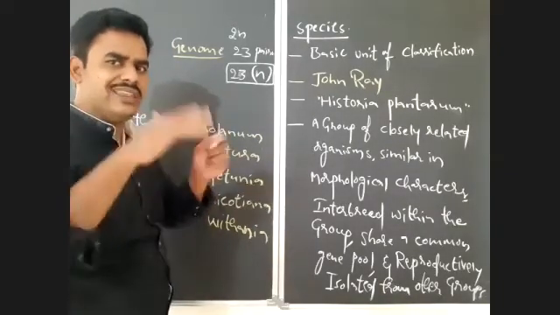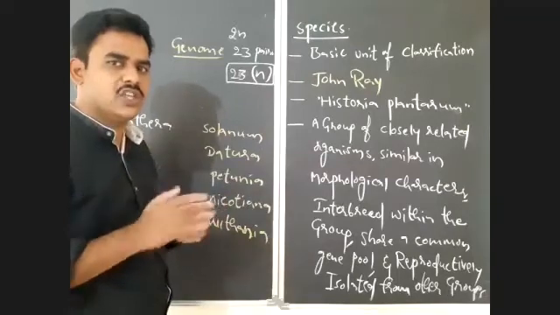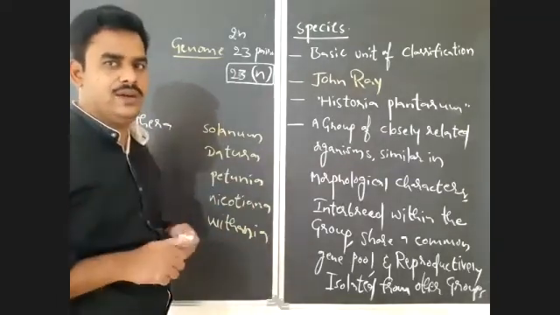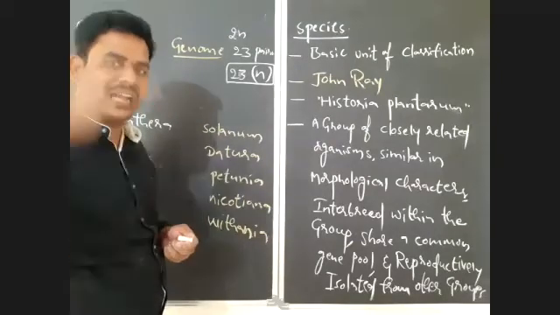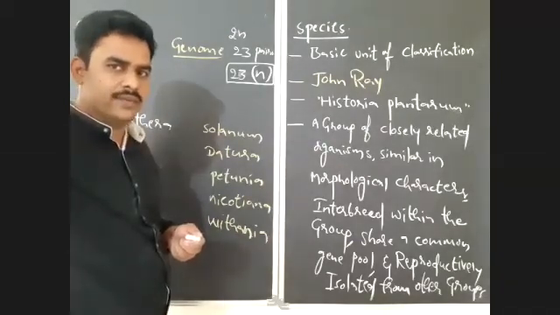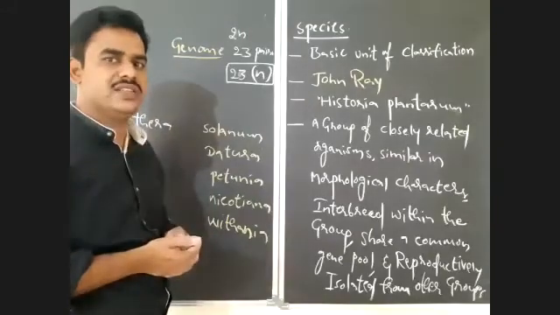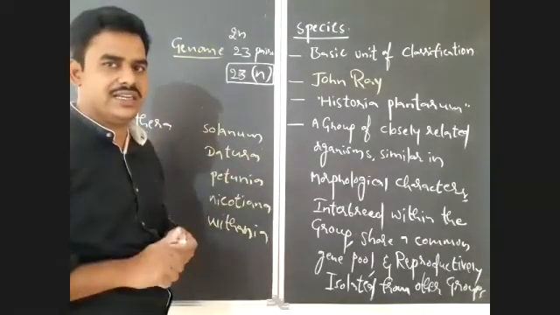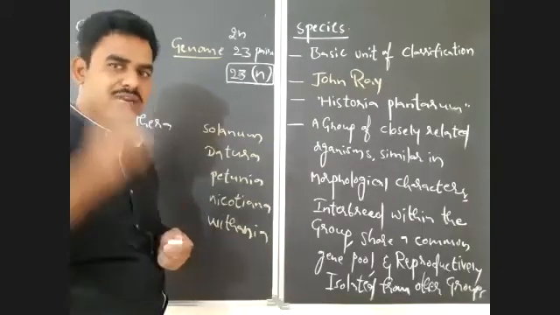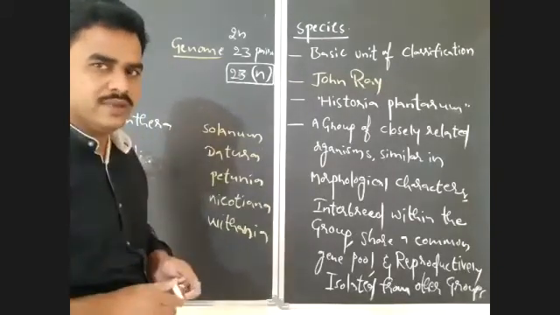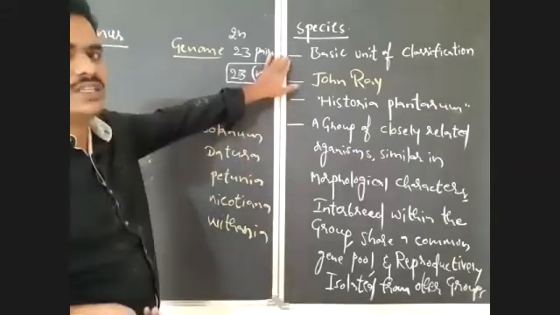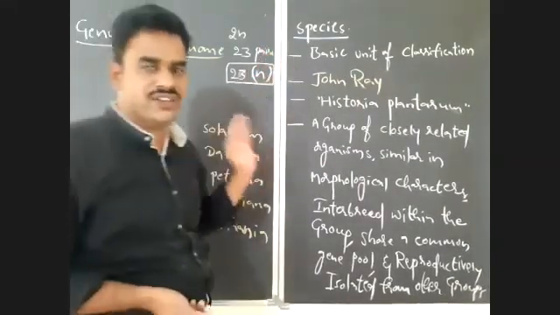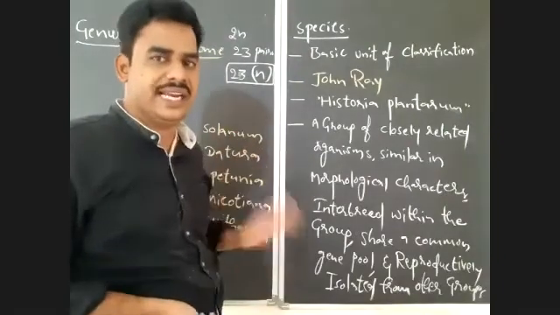So all the animals present in that particular species share a common gene pool, and they even have a common ancestry. They evolved from a common ancestor. So their evolutionary history, or phylogenetic history, is also the same. Species is the basic unit of classification, and it is the smallest unit of classification in the 7 obligatory categories.